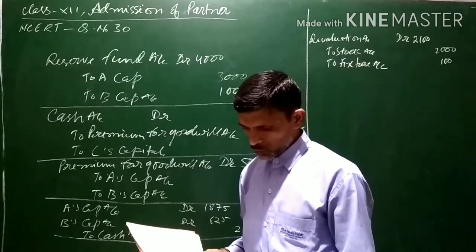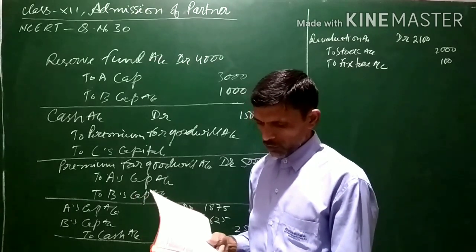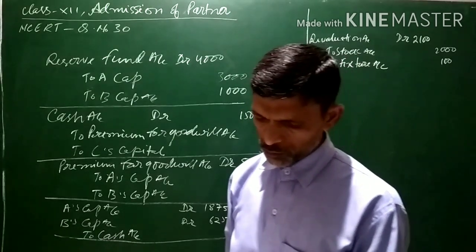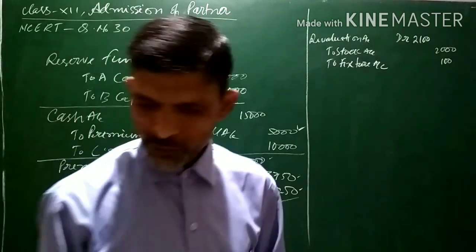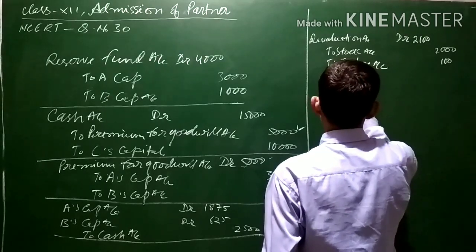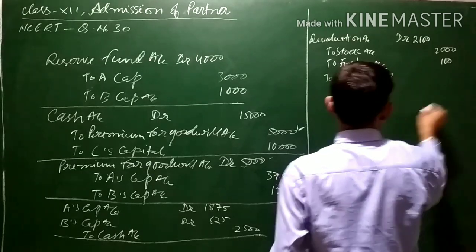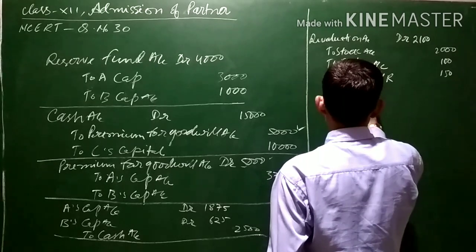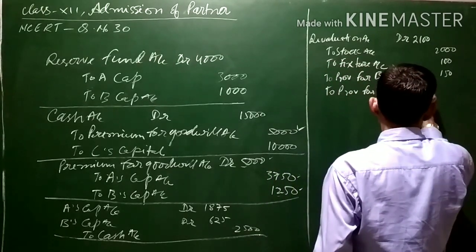Now one more provision for bad debt is to be created, and a 5% provision for bills receivable and for debtors. Bills receivable is 3,000. 5% of 3,000 will be 150, to provision for bills receivable 150, and to provision for bad and doubtful debt.